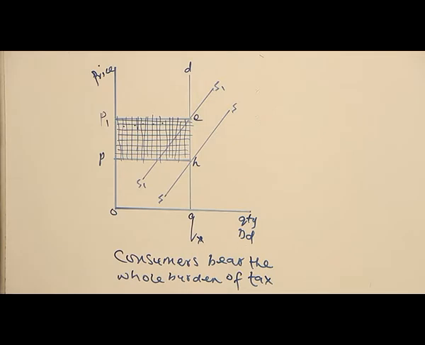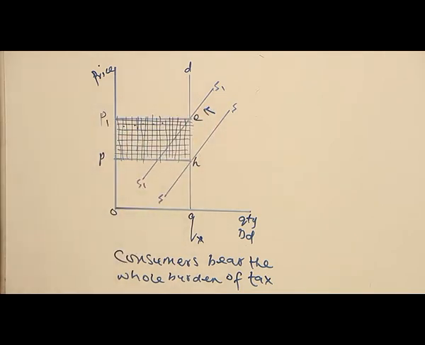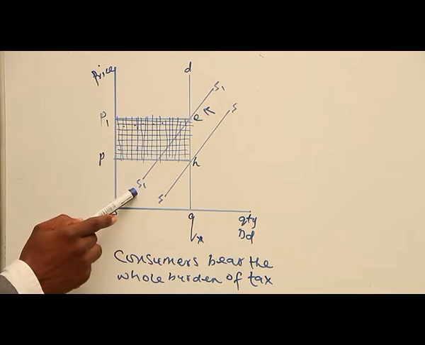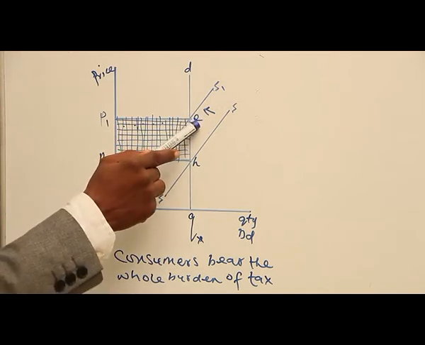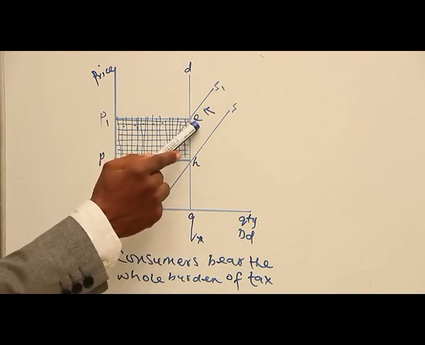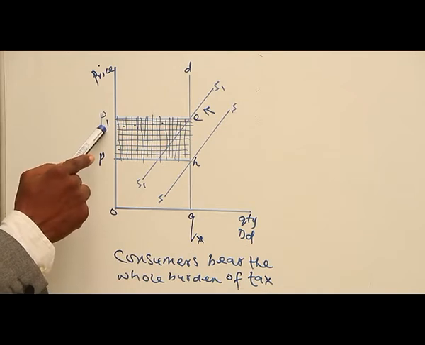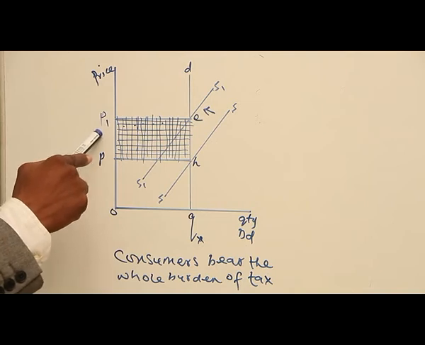Now the government has imposed a tax on the commodity. We understand that whenever there is a tax, particularly an increase in tax, the supply curve will shift backward. That's why we have S1, and demand is still constant at Q star. So the new equilibrium point is now E, while the equilibrium quantity is still Q star, and the equilibrium price is P1. Here, consumers will bear the burden of the tax because demand will not change if there is an increase in price.